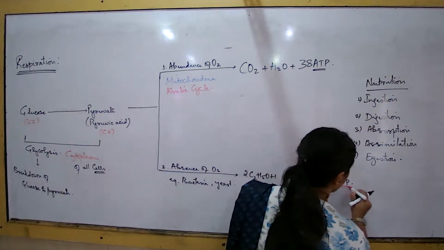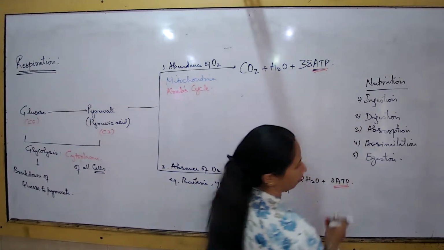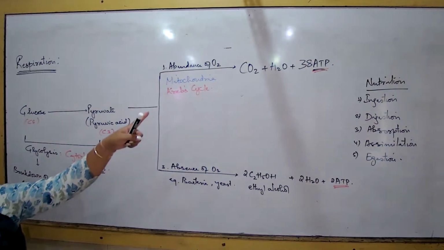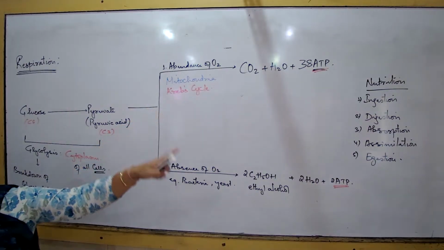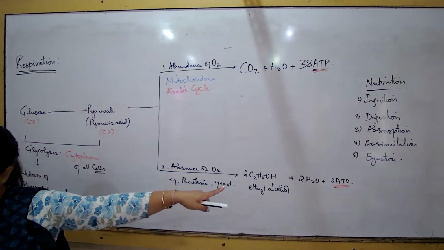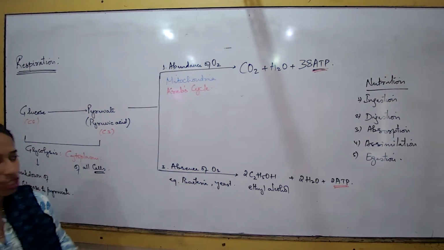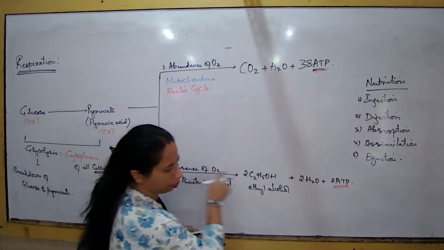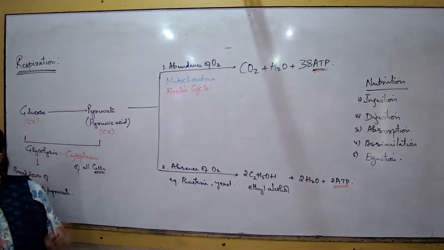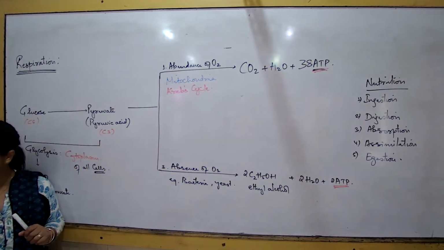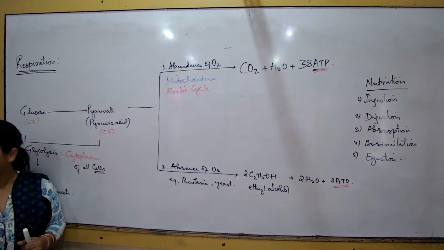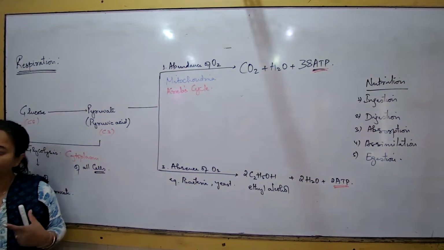Now take a note here, we talk about a major difference. If the cell has oxygen, is the release of energy more? If the cell has an absence of oxygen, is the release of ATP much lesser? Yes, the release of ATP is much lesser. These organisms, the yeast and the bacteria, can manage with that small amount of energy because their body functions are so simple in comparison to us.